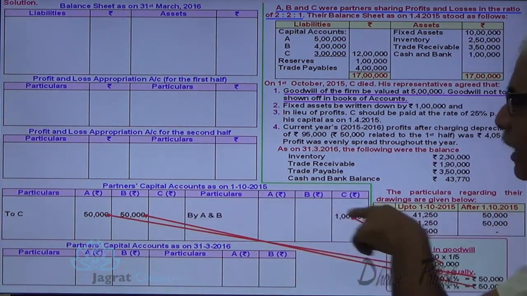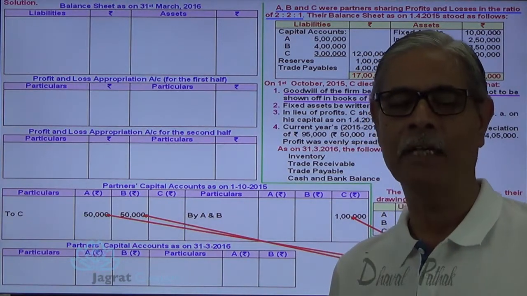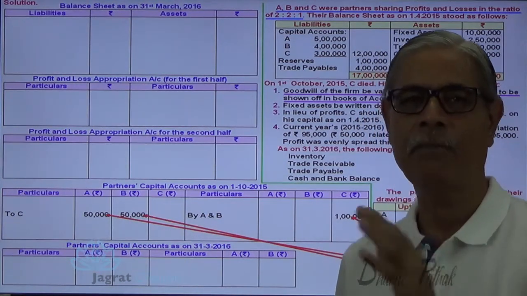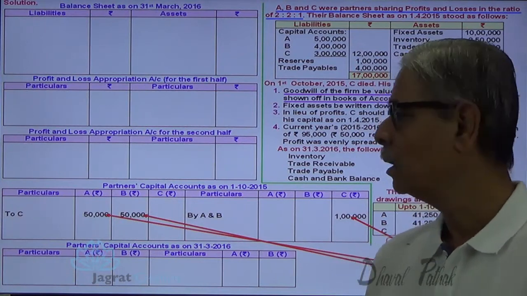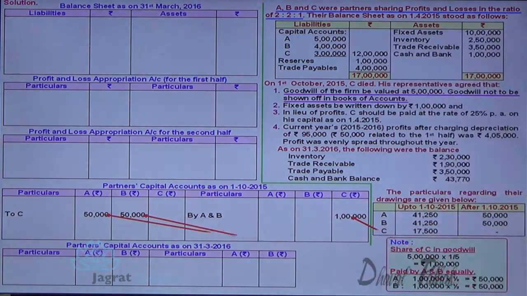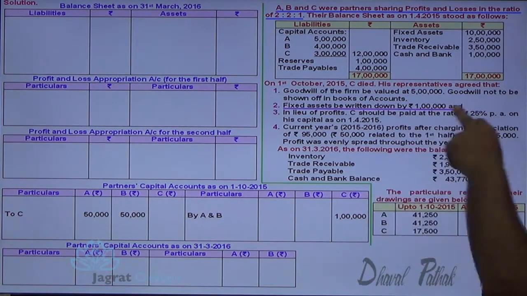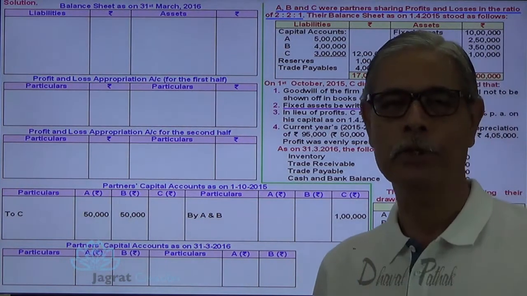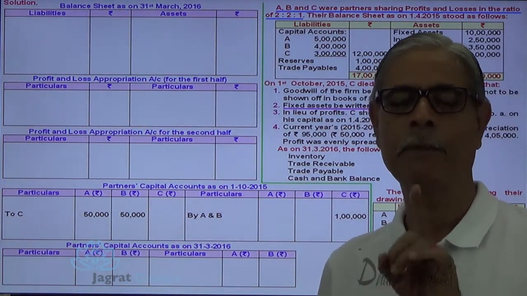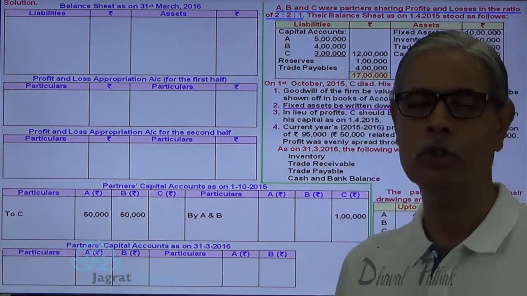This is how goodwill is adjusted to the capital accounts of the partners. Gaining partners' capital accounts are debited and the retiring, sacrificing partner's capital account is credited. This is how goodwill adjustment is taken care of. Now next. The fixed assets written down value is 1 lakh. So this is a revaluation loss. Revaluation loss will be distributed between A, B and C in the ratio of their profit sharing, that is 2:2:1.